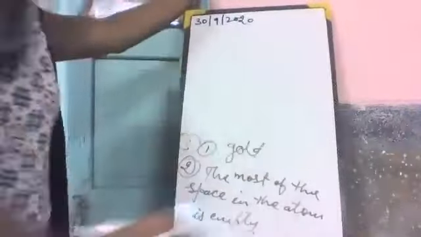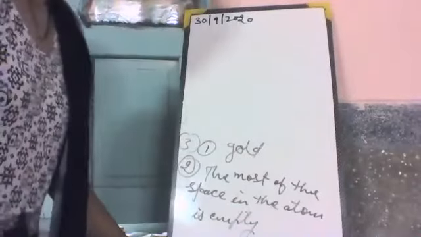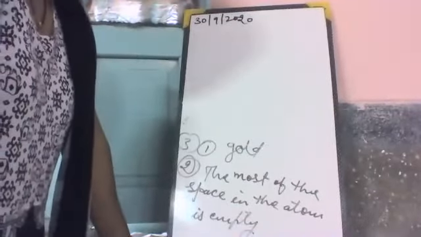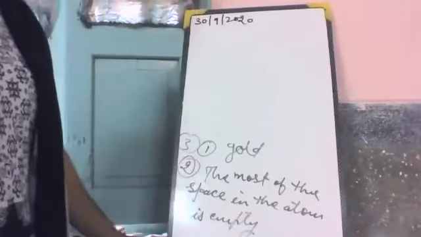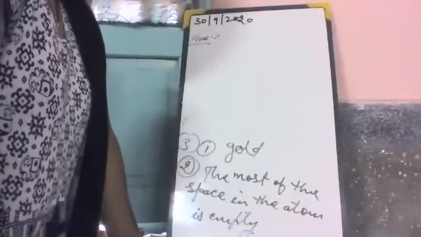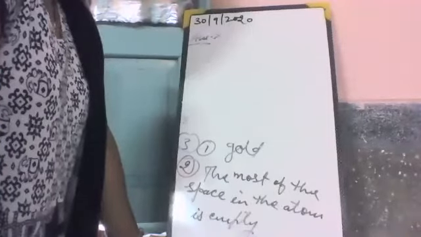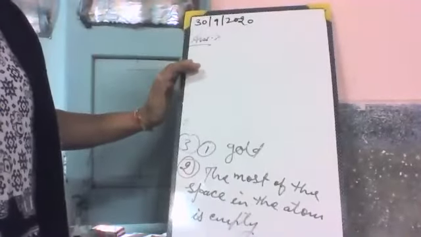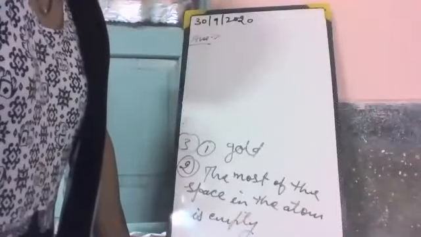The next is, very few alpha particles were deflected through some angles. What does this show? This shows that the nucleus is positively charged because it repels the positively charged alpha particles. Correct answer. Can you do this? Yes, ma'am. Ma'am, we have to do this in the copy. Yes, you have to do this.